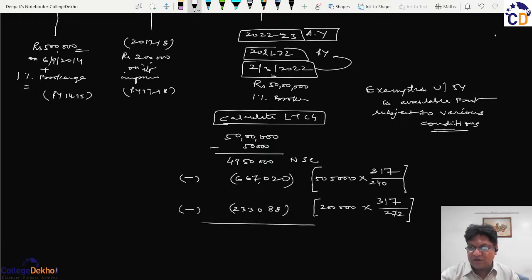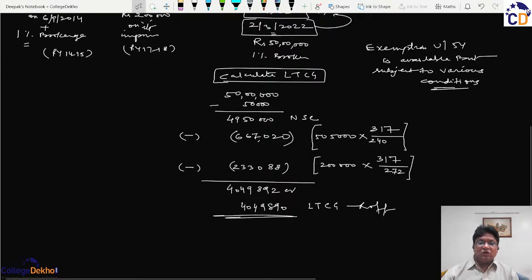And if we deduct these two costs from our net sale consideration, that is 4950000 minus 667020 and 233,088, the figure comes out to be 4049892, or if rounded off to the multiple of 10, so this is the net long-term capital gain.